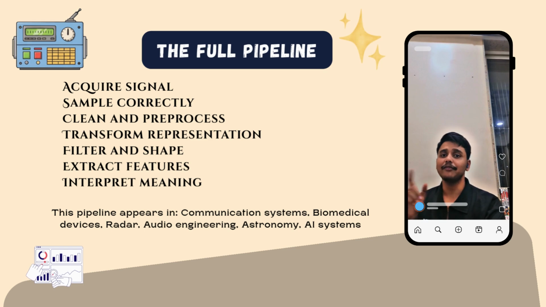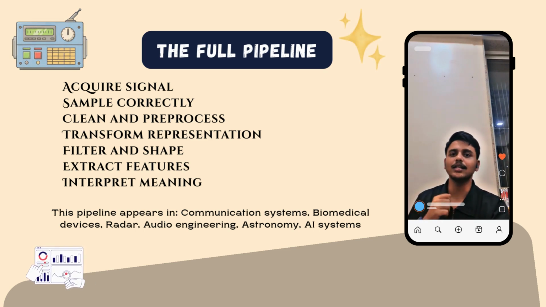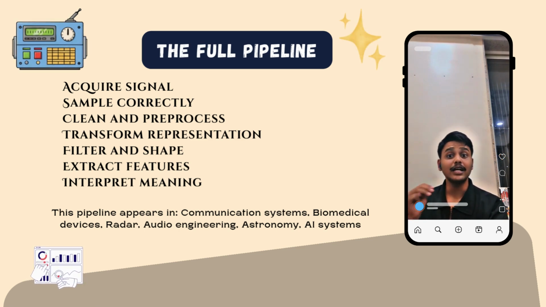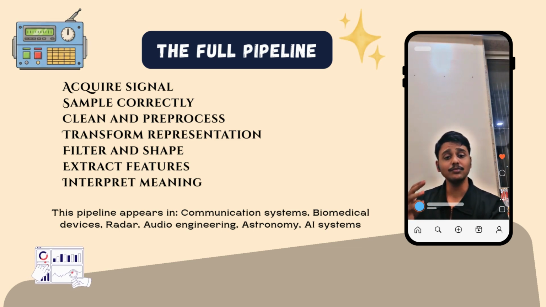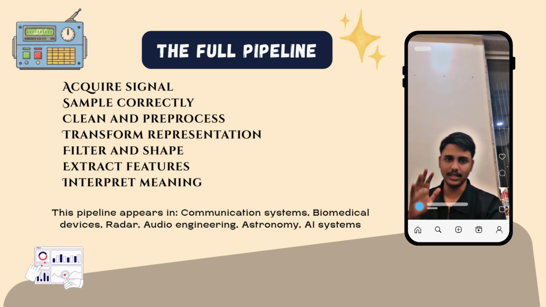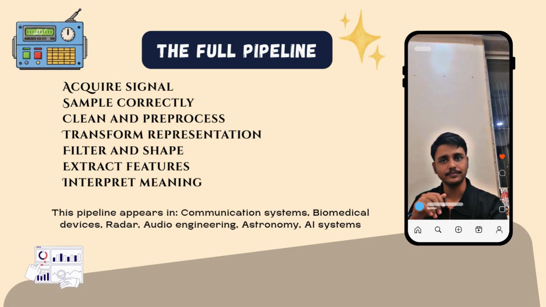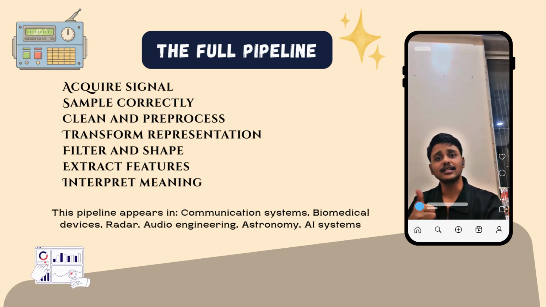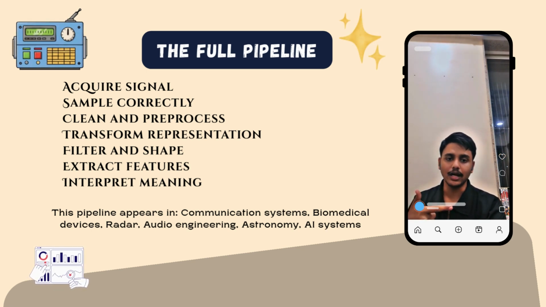Let's summarize the pipeline in short. The first is that we acquire the signal. Second, we sample the signal correctly. In the third, we clean and pre-process the signal. In the fourth, we transform the representation of the signal. In the fifth, we apply filters and give it a certain shape. In the sixth, we extract the features from the signal, that is, we convert the signal into readable data. In the seventh, we interpret the meaning of the data the signal has been converted into.